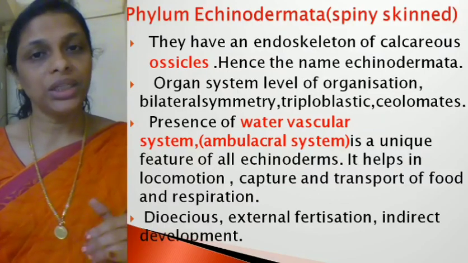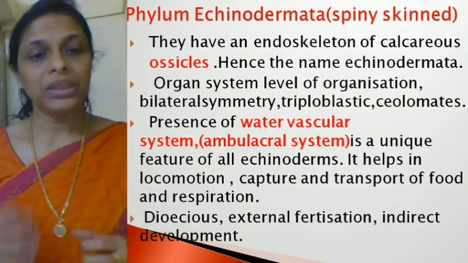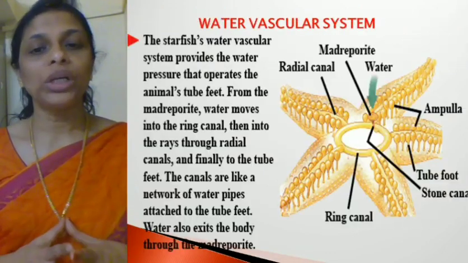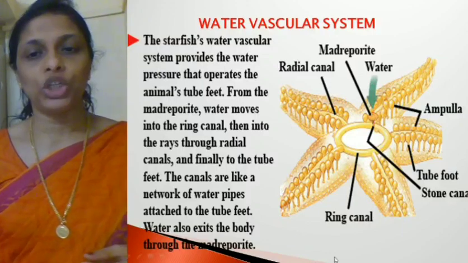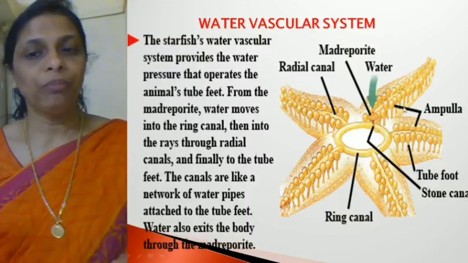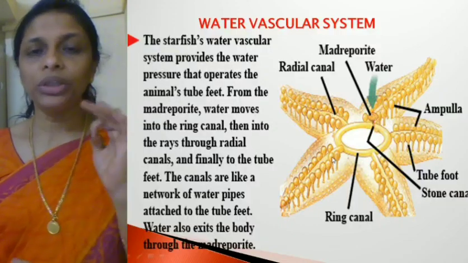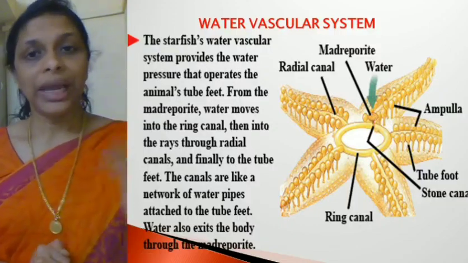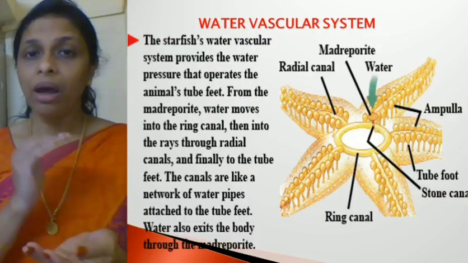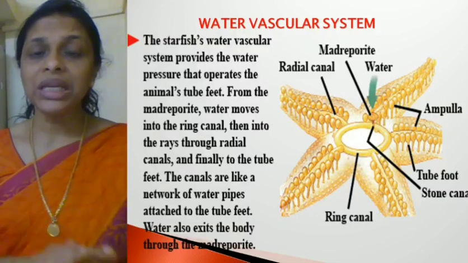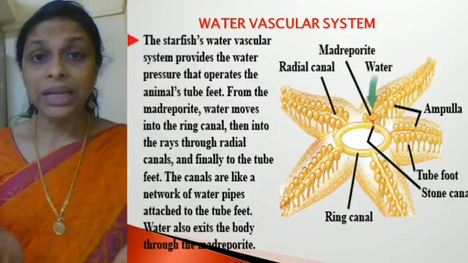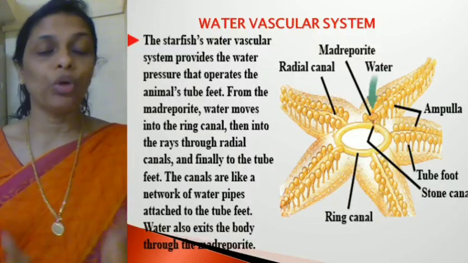You don't have to study the ambulacral system in detail, but I will explain it. The water vascular system of starfish is shown in this picture. You must have seen a starfish; it has 5 arms. Another important feature which I forgot to mention: they exhibit bilateral symmetry when they are young. Larval stages exhibit bilateral symmetry, but adult echinoderms exhibit radial symmetry, a point to be noted.